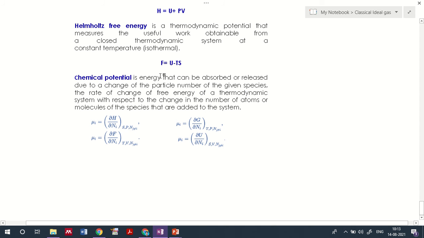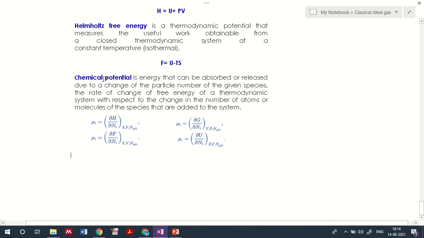Chemical potential also is an energy that can be absorbed or released due to a change of particle number of the given species. It is the rate of change of free energy of a thermodynamic system with respect to change in the number of atoms or molecules of the species that are added to it, which depends on the number of particles present in the system. So it is an energy that can be absorbed or released due to a change of particle number. That is what we call chemical potential.